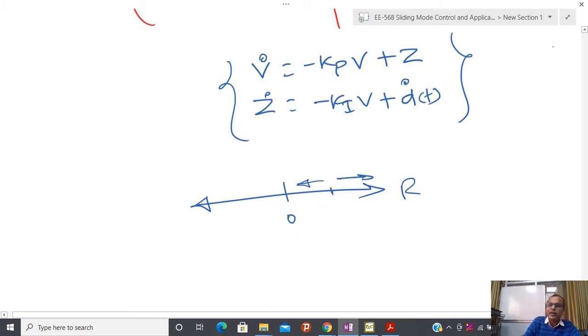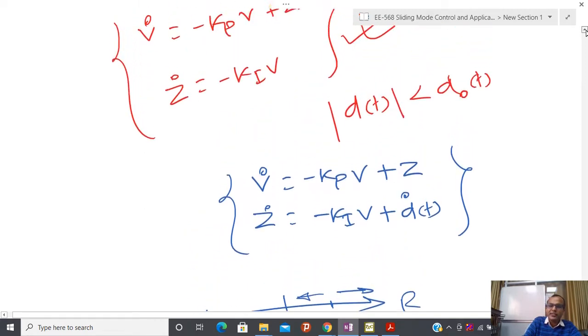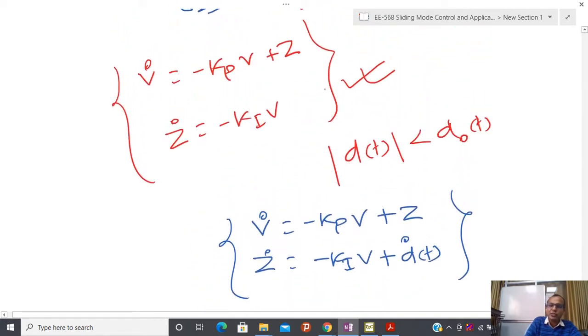But whenever you have a second order differential equation, with this controller, if the system is second order, there is no disturbance, but now I have an extra coordinate, that is Z. Now if you start anywhere, you have infinitely many directions.